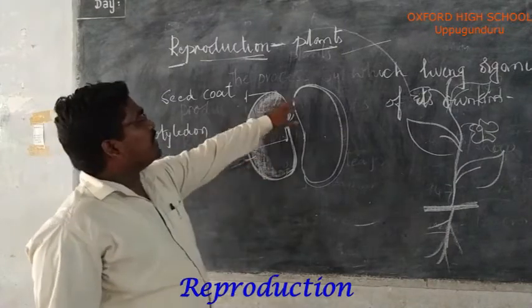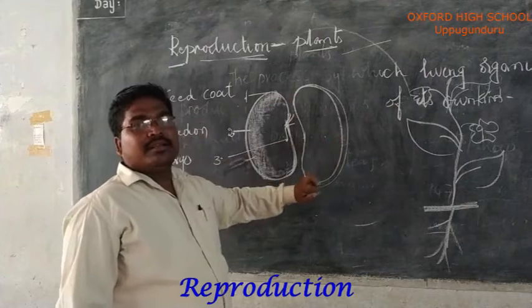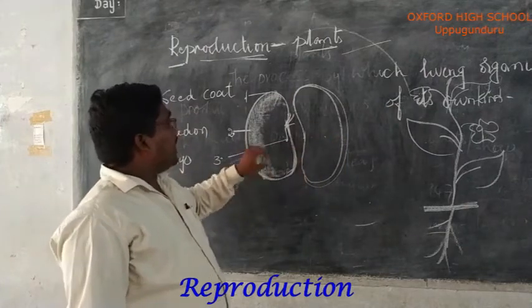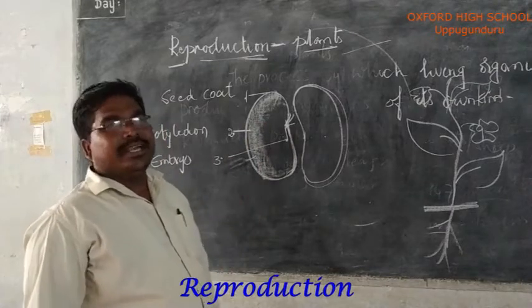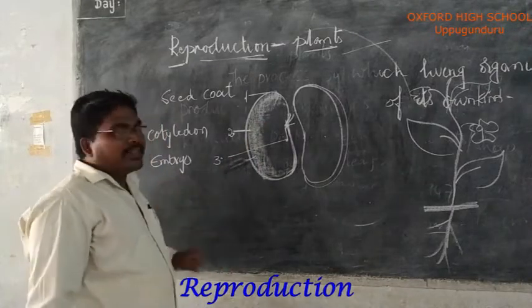The seed coat is the outermost layer. It protects the embryo. The embryo is the future plant of the seed.